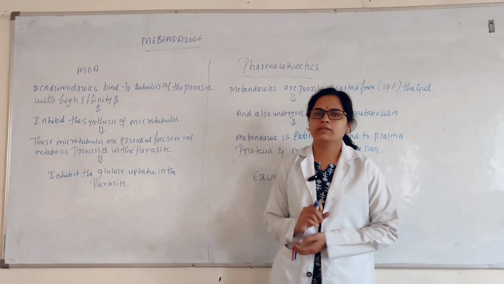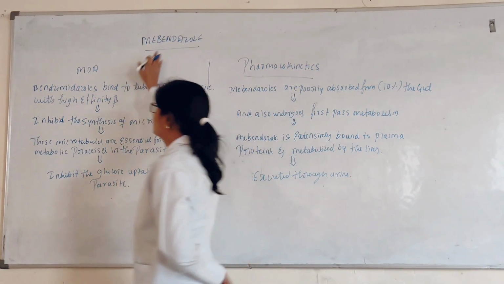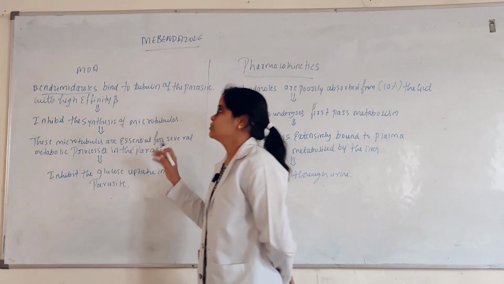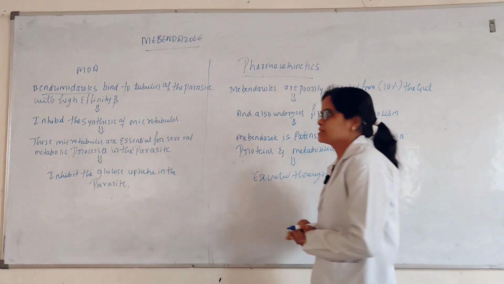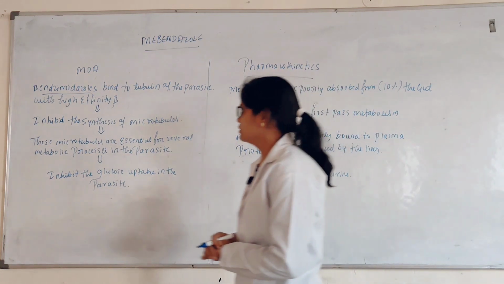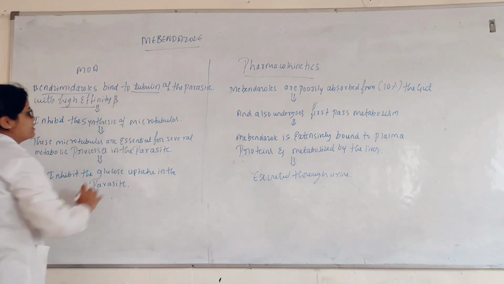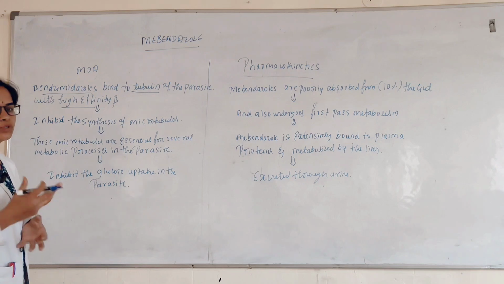Next we'll study the mechanism of action of mebendazole. Here mebendazole comes under the benzimidazoles. The benzimidazoles bind the tubulin of the parasite with a high affinity. Then it leads to inhibition of the synthesis of the microtubules.